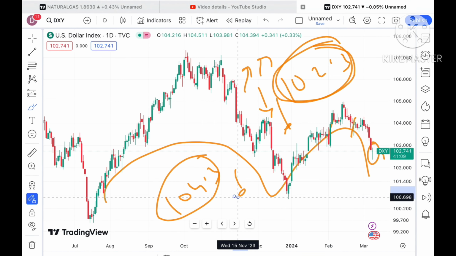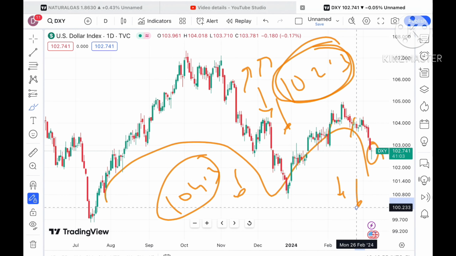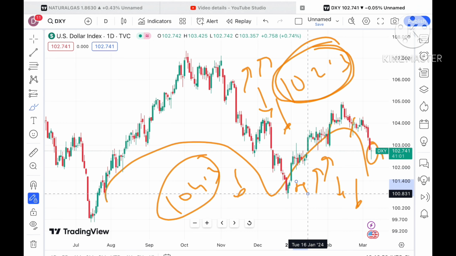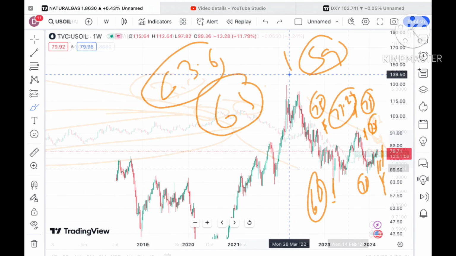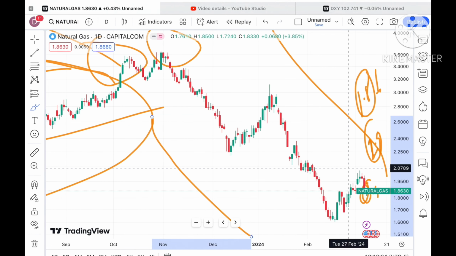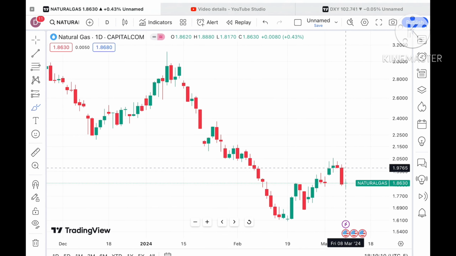So you have to keep in mind that if the dollar index starts falling below 102.5, we can see a further rise in the price of natural gas. And if the dollar index starts moving over the level of 104.5, we can see a further fall in the price of natural gas. You have to understand that natural gas and the dollar index are inversely related: if the dollar index falls, the natural gas price will rise, and vice versa.